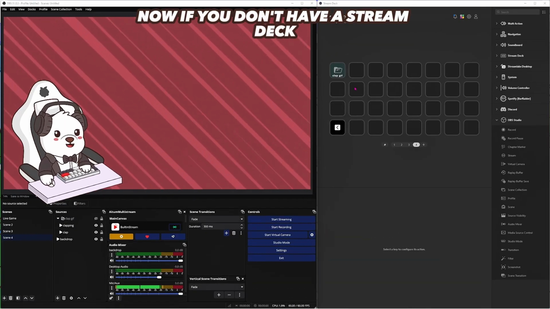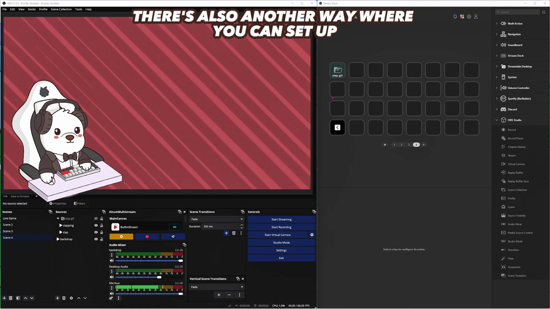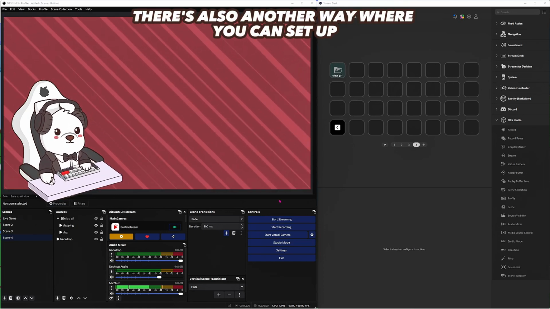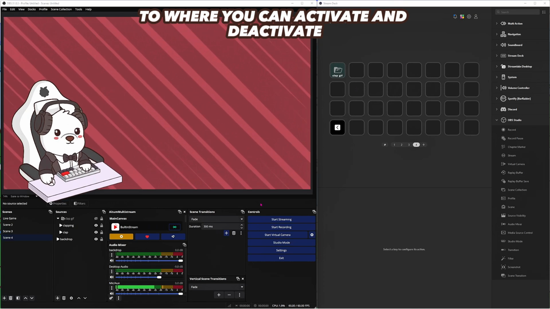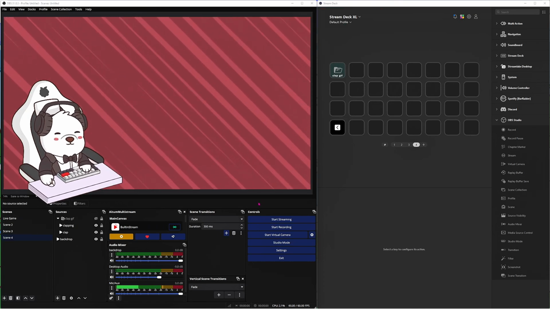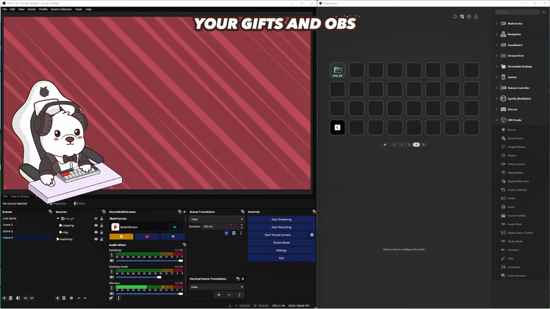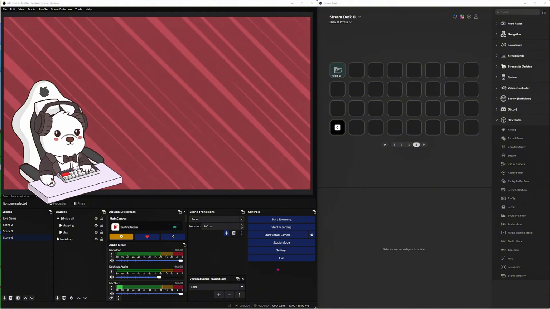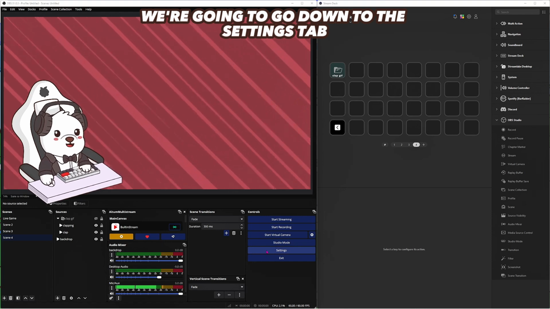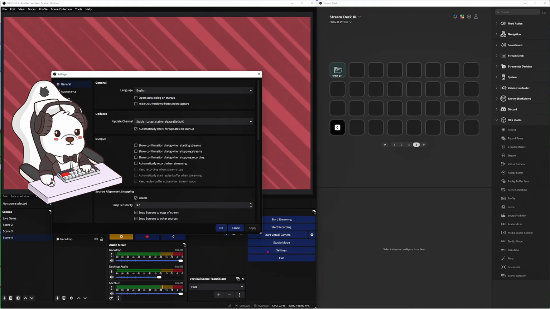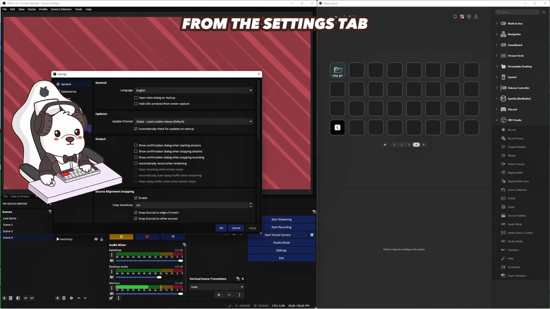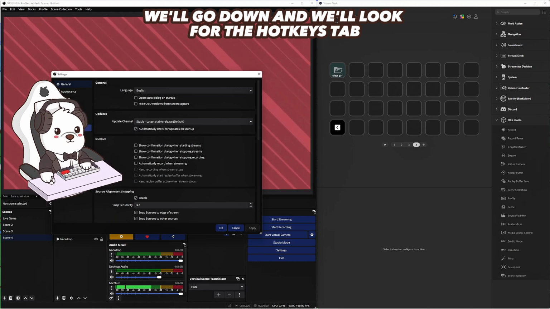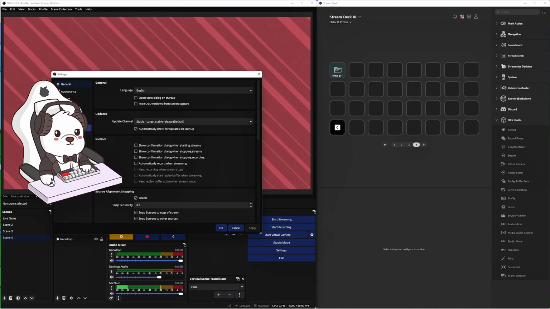Now, if you don't have a Stream Deck, there's also another way where you can set up to activate and deactivate your GIFs in OBS. It's called hotkeys. We're going to go down to the Settings tab. From the Settings tab, we'll look for the Hotkeys tab.